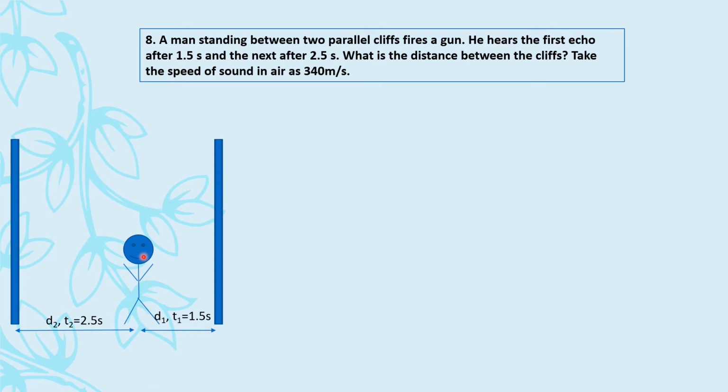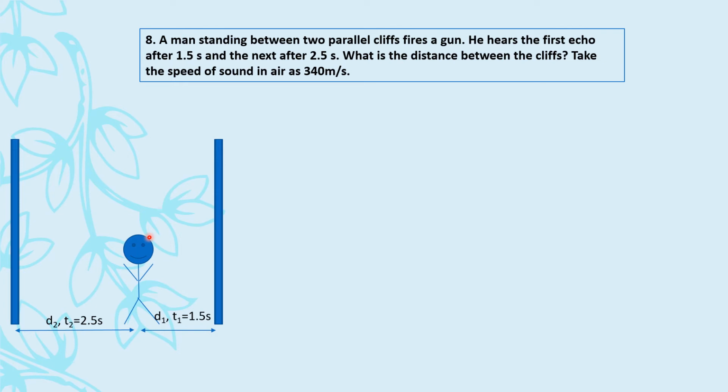So let us consider that this is the man. He's firing the gun in this direction. He'll hear the echo from here, क्योंकि fire करेगा, echo होगा यहाँ से. Now the time that is taken is 1.5 seconds. Now time for what? Time for the bullet to travel and for the echo to be heard. It's a complete two-way time हो गया, right?